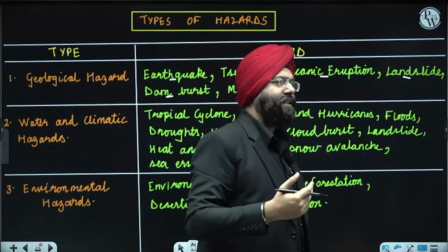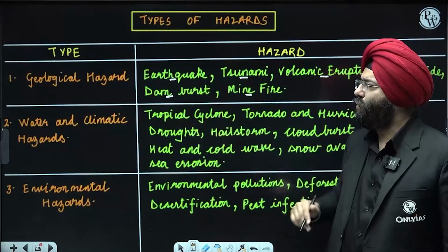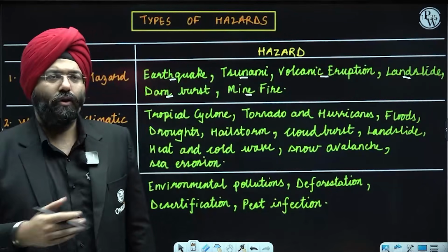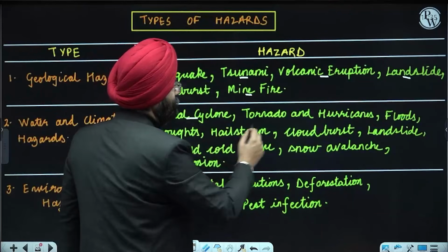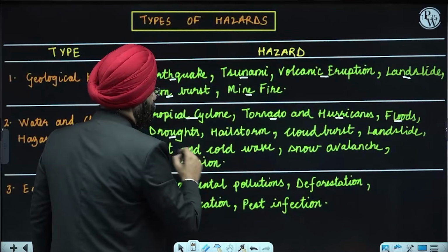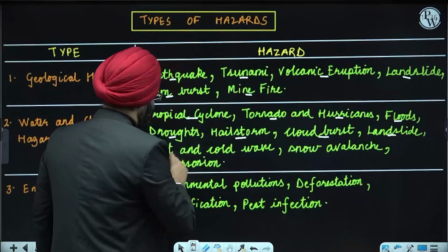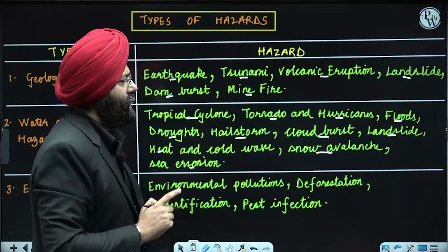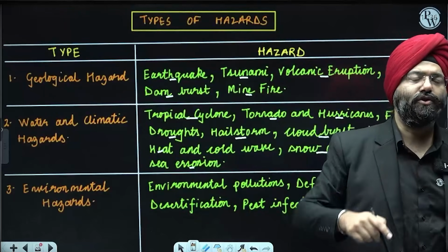So all these things have been put under geological hazards. Clear? Next comes water and climatic hazards. What does the NCERT classify over here? Now see here: tropical cyclones, tornadoes and hurricanes, floods, droughts, hailstorms, cloudburst, landslides, heat and cold waves, snow avalanches, erosion. Now the question will come, sir, why has a landslide been present over here also and here also? This can again be a question for you.